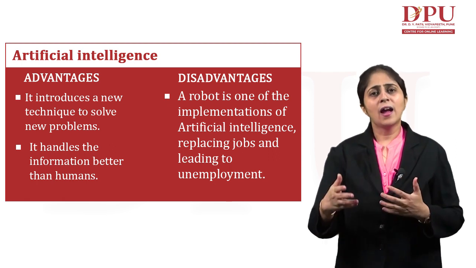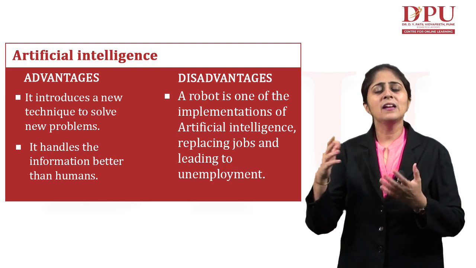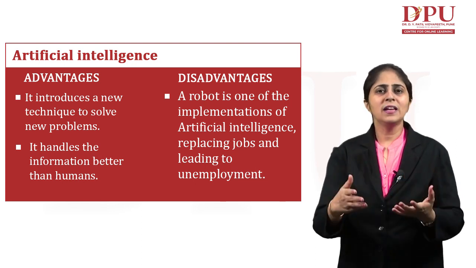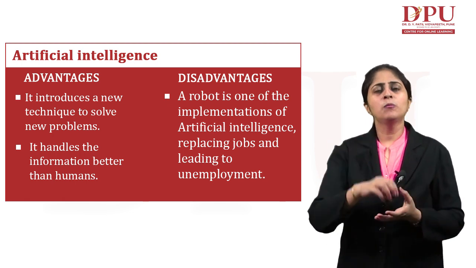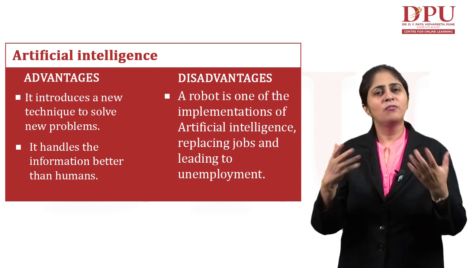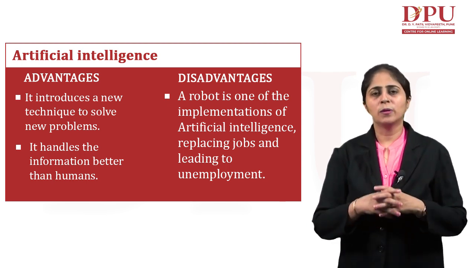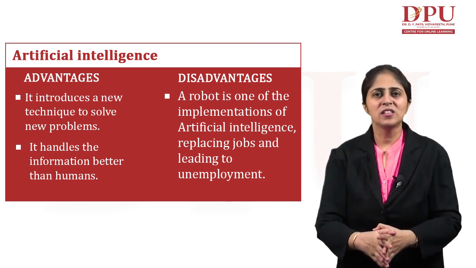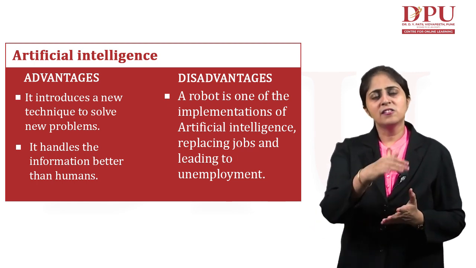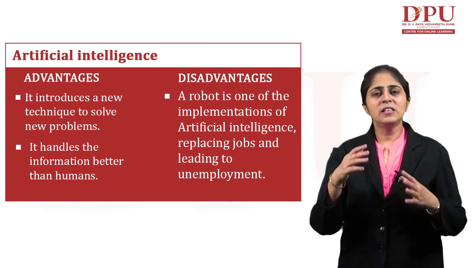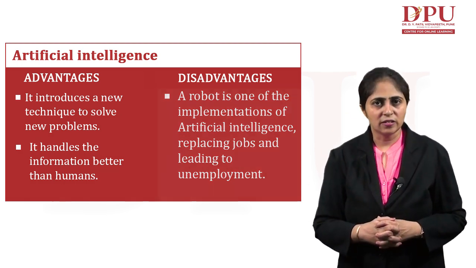In a way, at a few places they are working as an enemy for the people, bringing more unemployment into various fields. The tasks that used to be done by humans are now being done by the artificial intelligence machine. That is why it is leading to unemployment. So these are a few of the disadvantages in the field of artificial intelligence.